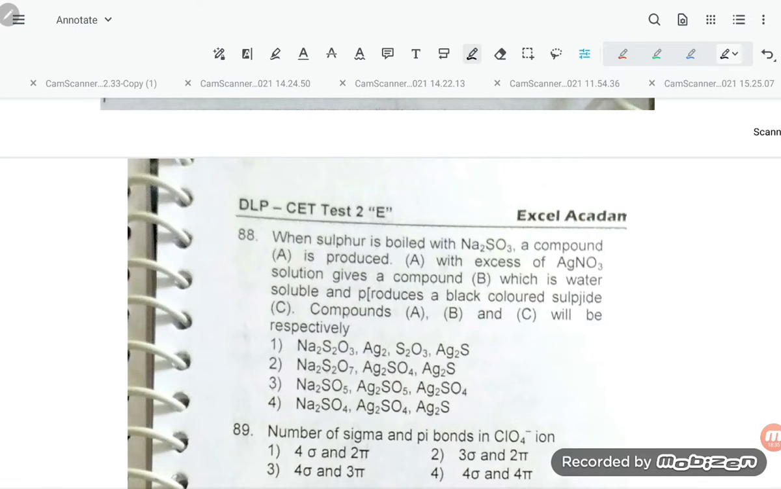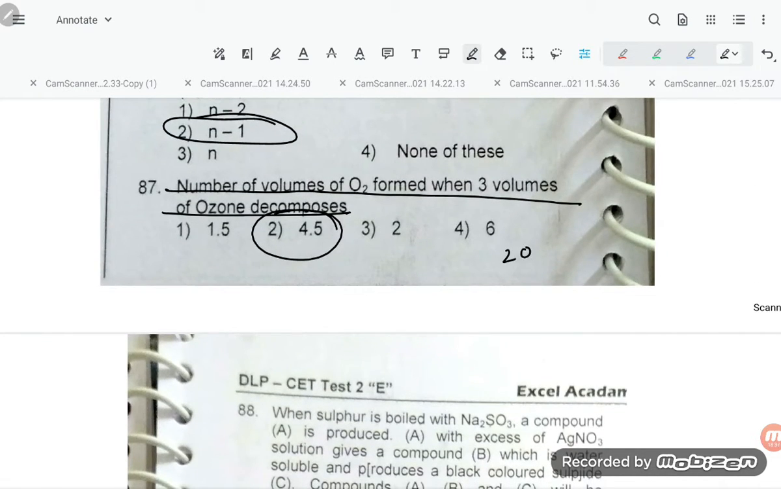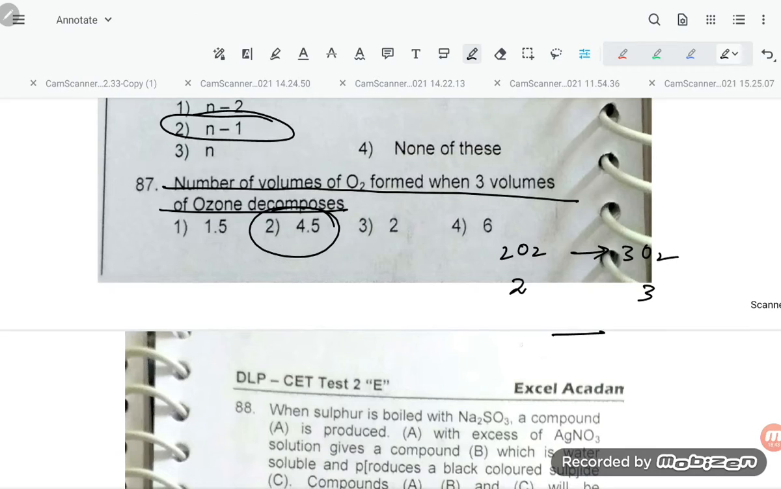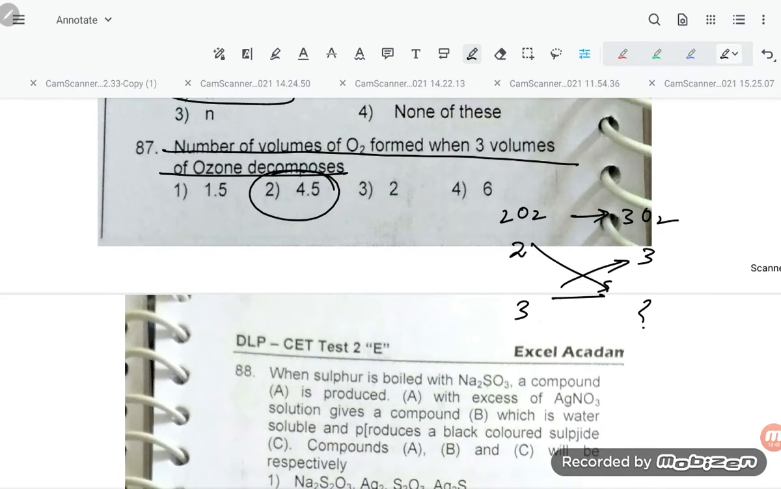How? If you see here, 2O3 is giving 3O2. So 2 to 3 moles. So 3 to how many moles? You can cross multiply. So X is equal to how much? 9 by 2. So 4.5. So it is our answer.